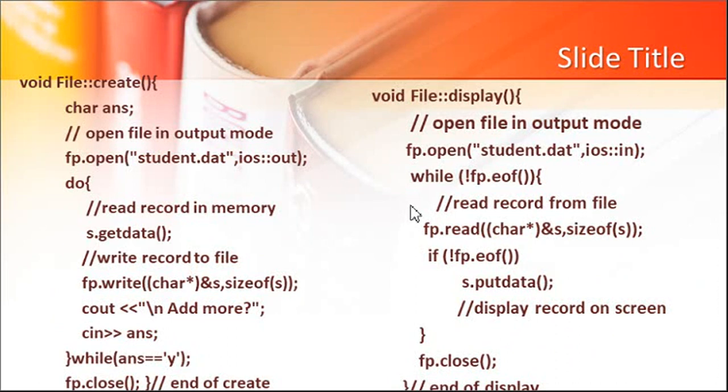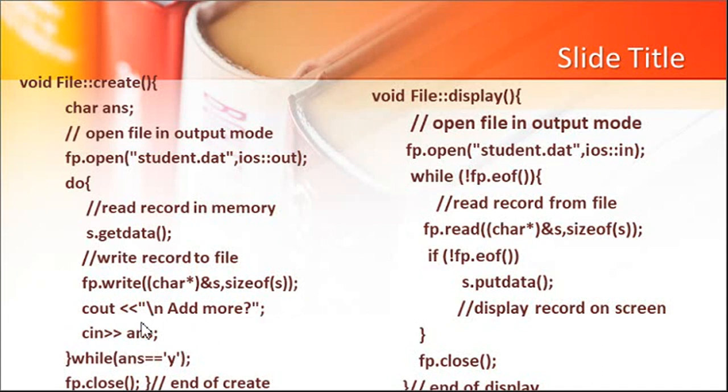Now, first, how to create a file: we have to open a file in output mode. So, you have to specify a file name and you have to use ios scope resolution out. Then in a do while loop you have to get the data of a student in RAM by using s.getData. So, data is read into memory and then we write that record into the file. We are using fp.write. We have to convert that record into a character pointer with sizeof of this. So, this will write the record into the file.